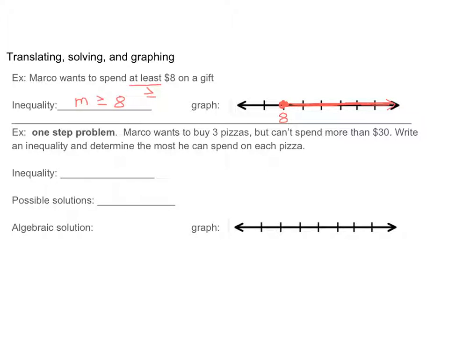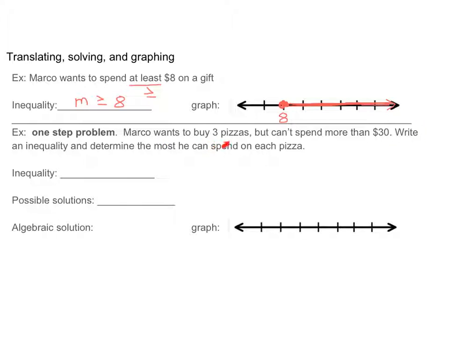All right, now let's take a look at a one-step problem. Notice there are really no steps in this, right? M is greater than or equal to 8 is very simple. We graph it, we're done. Here we're going to have to do a little bit more work. So let's take a look.